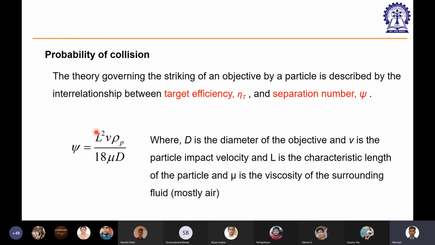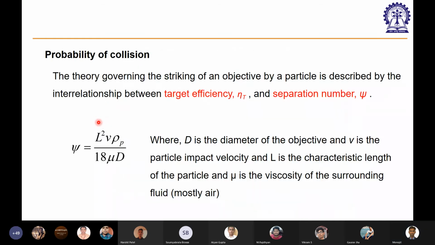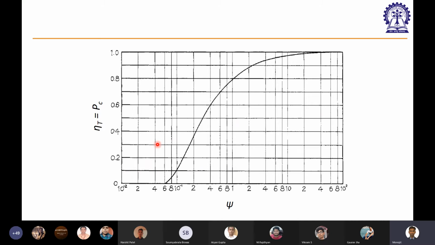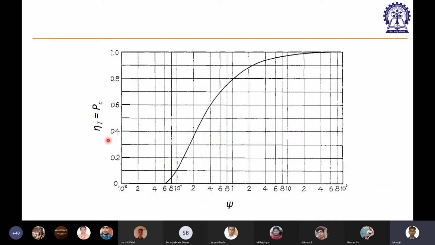But once you have this function, which is known as the separation number, a function of all the known parameters, you can find out the target efficiency. There is a chart in the literature. So if you know this separation number for your system, you can find out the target efficiency. And this target efficiency is the same as the probability of collision. So you basically find out this number, and from this number you find out the probability of collision. This is as simple as that. And how this correlation came, let's not go into that theory.